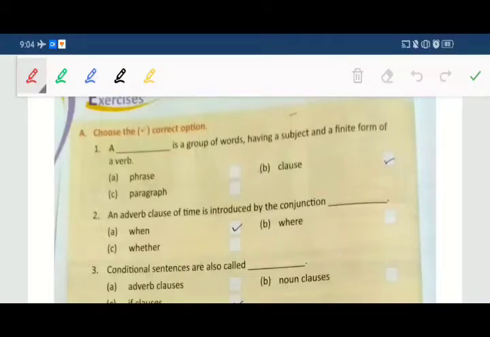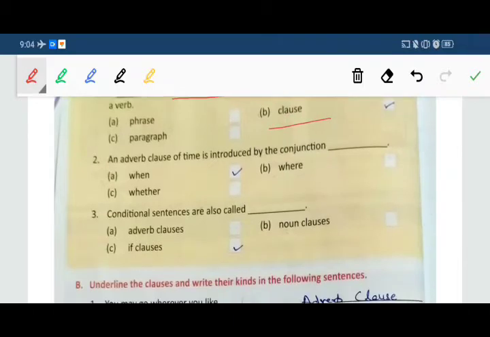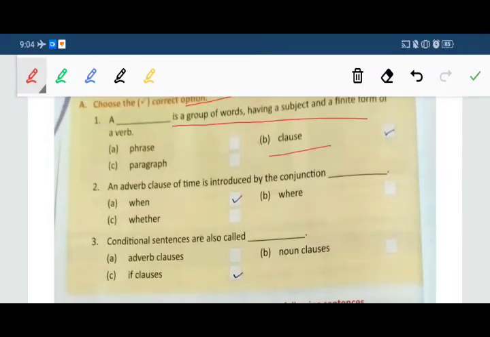Students, here we are just going to solve the exercises of lesson 4, clauses. First exercise in front of you: choose the correct option. A clause is a group of words having a subject and a finite form of a verb. What is it called? That is clause. Next, an adverb clause of time is introduced by the conjunction when. Third, conditional sentences are also called if clauses.